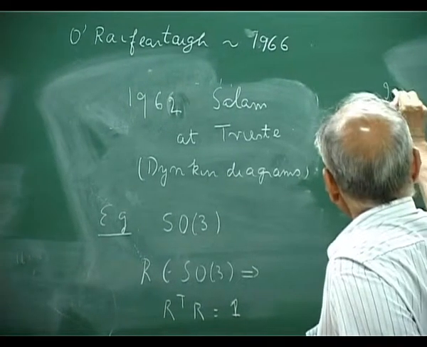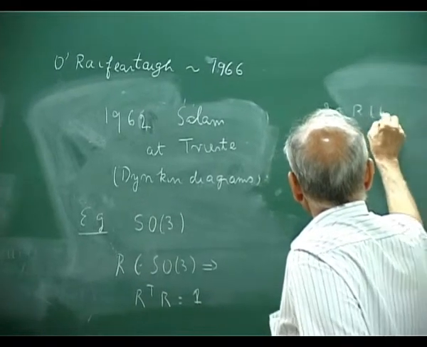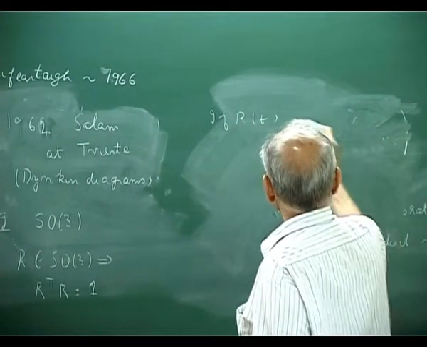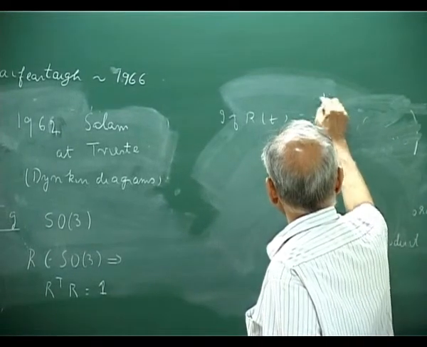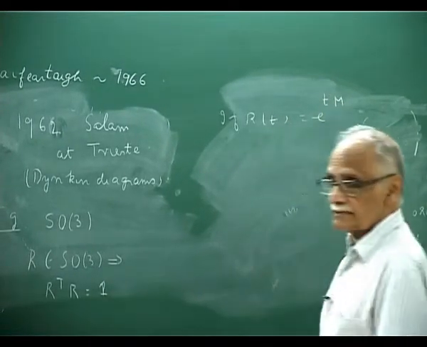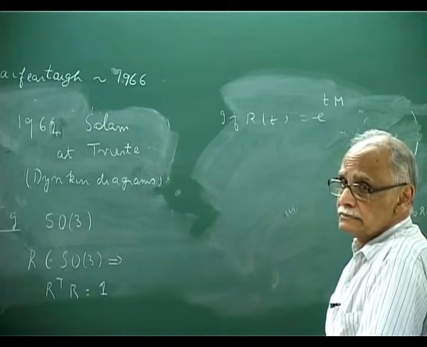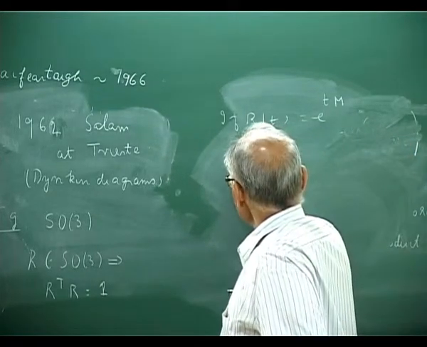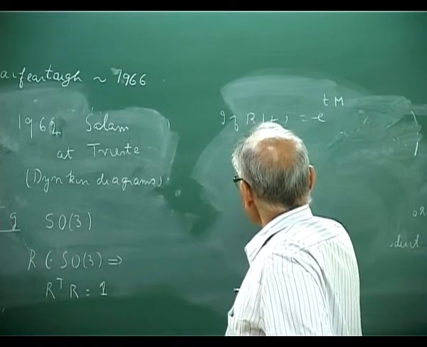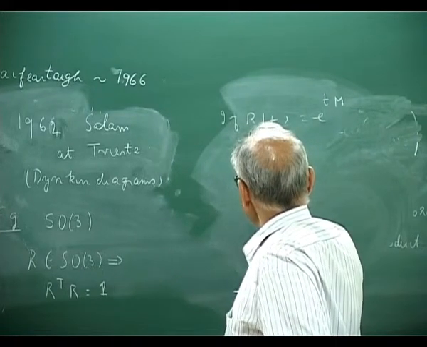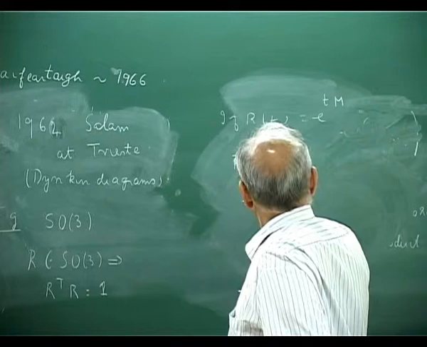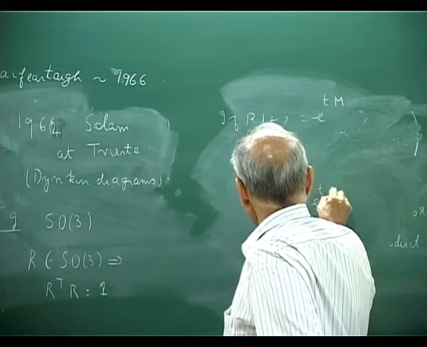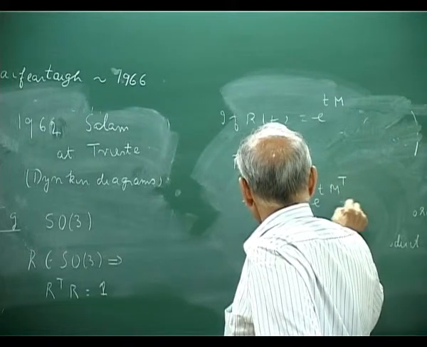If R or T, okay, this is of the form exponential Tm, so it is a one parameter subgroup. I apply this. You know that R transpose R equal to 1 implies exponential Tm times exponential Tm transpose is equal to 1.